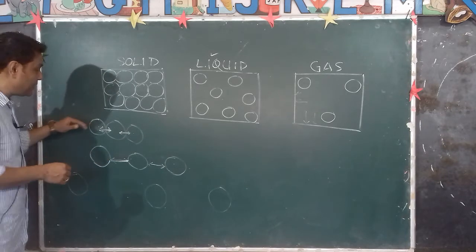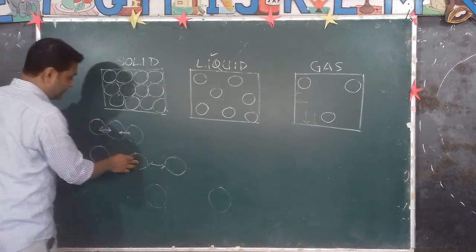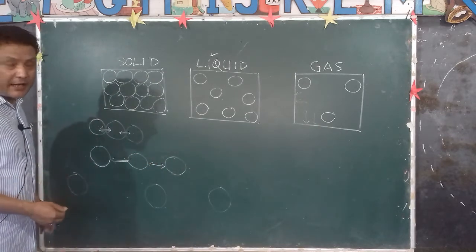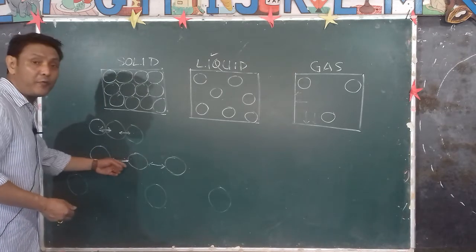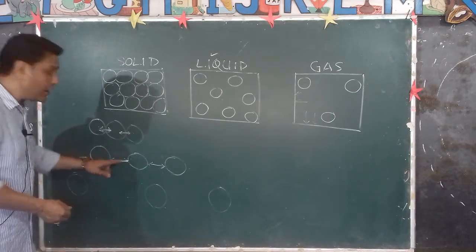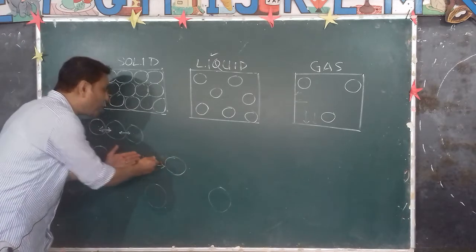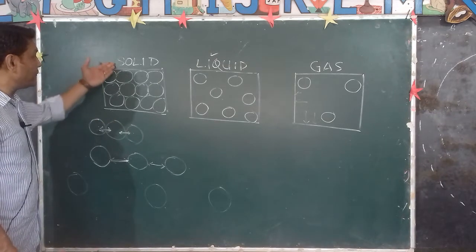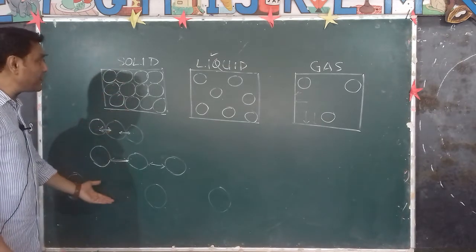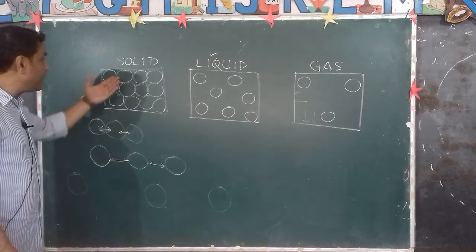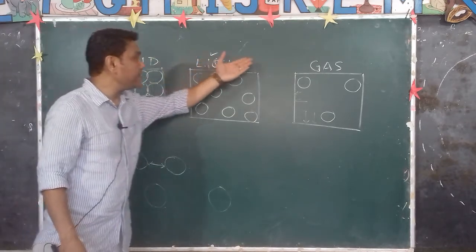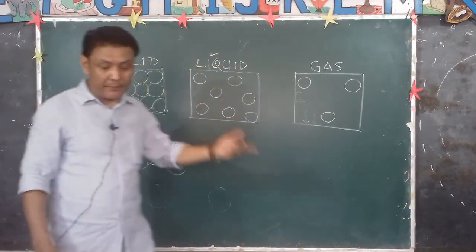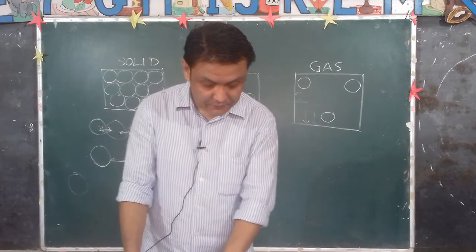Similarly, when you cool water or when you cool the liquid, it changes into solid. It solidifies. Why? Because heat is taken away and it loses heat. The molecules will lose heat, means it loses kinetic energy. So therefore, the intermolecular force of attraction becomes stronger. So the molecules will become closer to each other and attain the molecular arrangement of the solid. So the reverse thing happens when you cool it. When you heat it, solid changes into liquid, liquid changes into gas. But if you cool it, gases change into liquid and liquid turns into solid. That means it freezes. Is it okay?